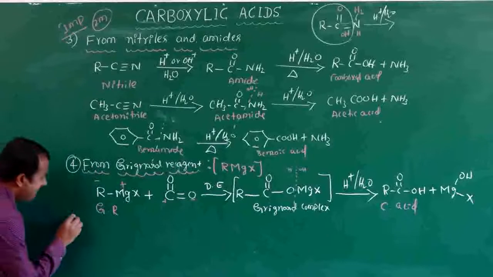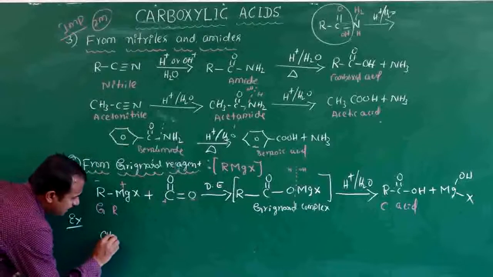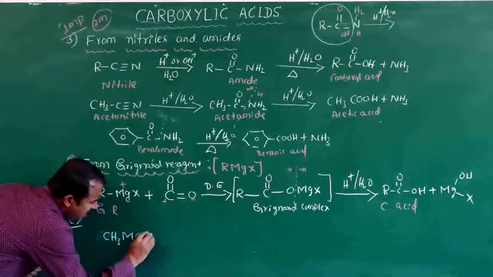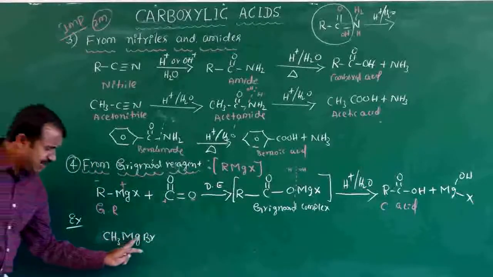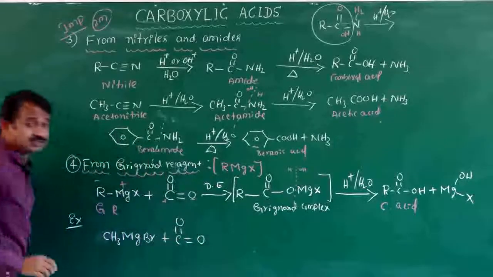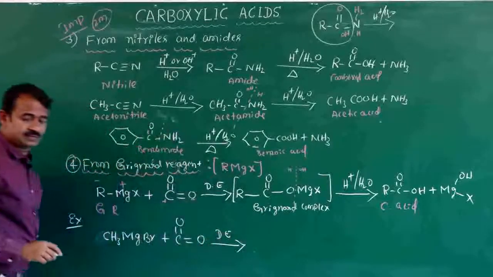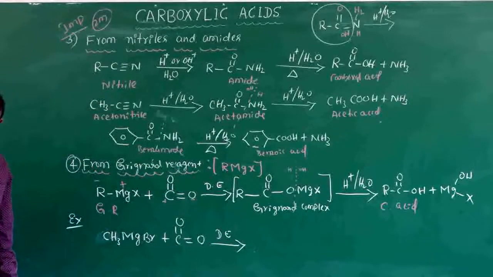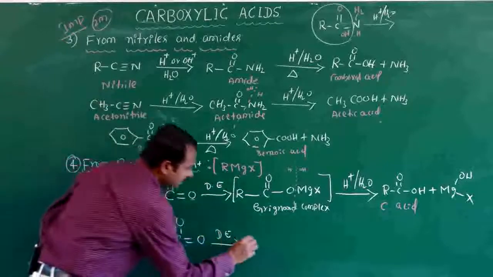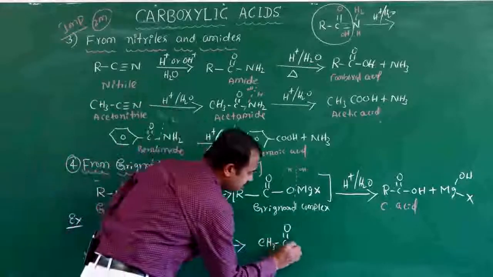Take an example of Grignard reagent: CH3MgBr, methyl magnesium bromide. When methyl magnesium bromide reacts with dry ice in presence of dry ether, or carbon disulfide as solvent, we get CH3C(=O)OMgBr after the double bond converts to single bond.